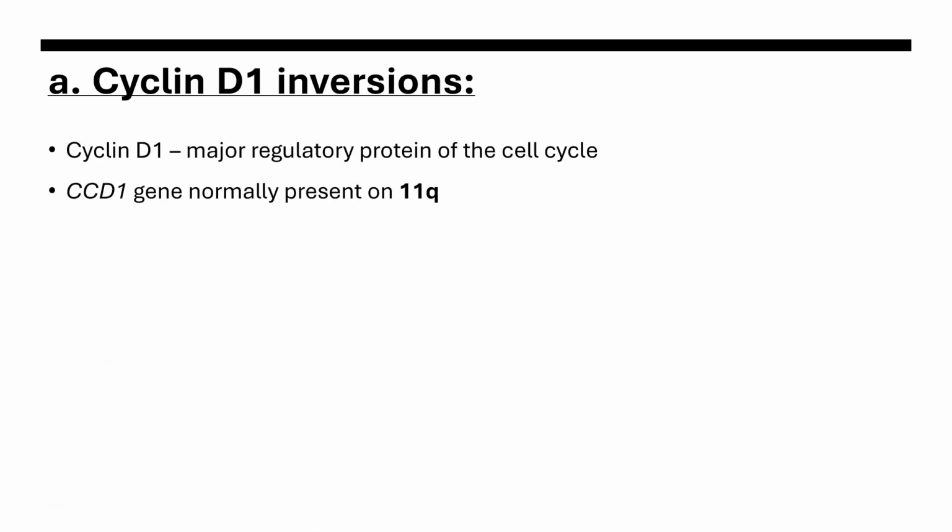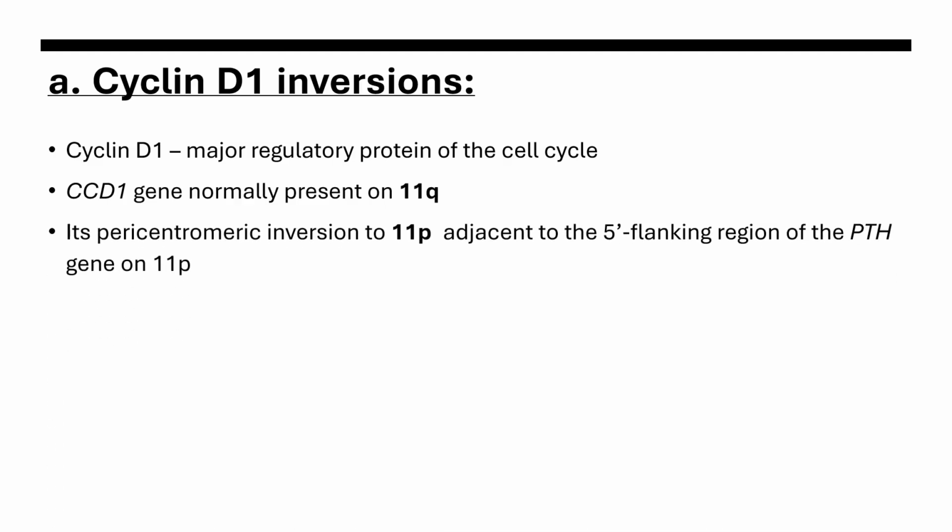Cyclin D1 inversion. Normally this cyclin D1 coding gene is present on the long arm of the 11th chromosome, but due to the pericentric inversion it comes to lie in the short arm of the 11th chromosome adjacent to the 5' flank region of the parathyroid hormone gene, and that results in cells proliferating excessively.